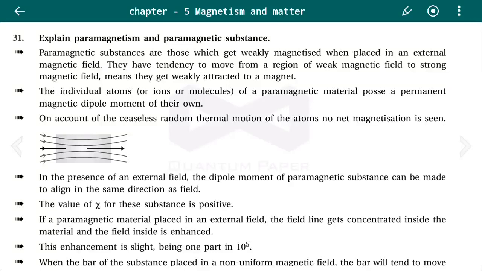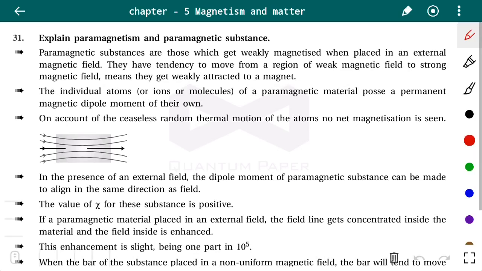Hello students, welcome to class 12 physics chapter number 5, magnetism and matter, and in this video we are going to discuss paramagnetism and paramagnetic substances. Paramagnetic substances are those which get weakly magnetized when placed in an external magnetic field. They have a tendency to move from a region of weak magnetic field to strong magnetic field, meaning they get weakly attracted to a magnet.